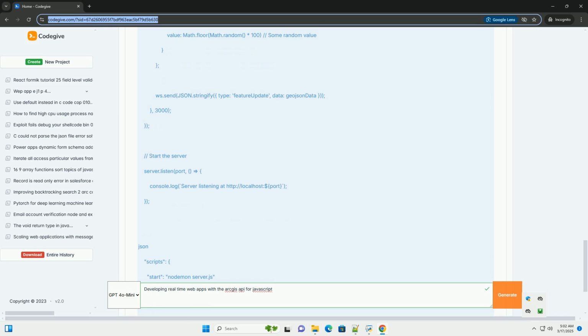This tutorial provides a solid foundation for building real-time web applications with the ArcGIS API for JavaScript. Remember to consider the specific requirements of your application, optimize performance, and implement robust error handling to create a truly compelling and informative user experience. Good luck.